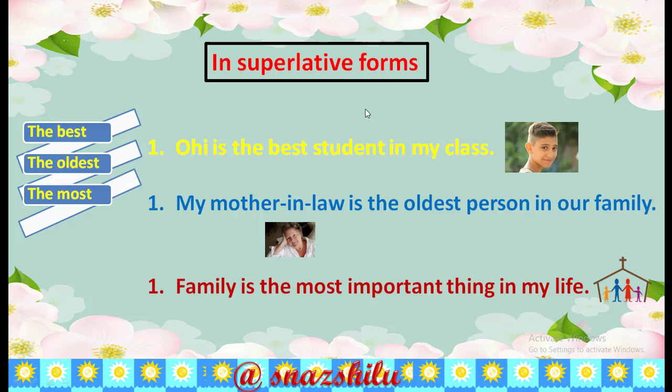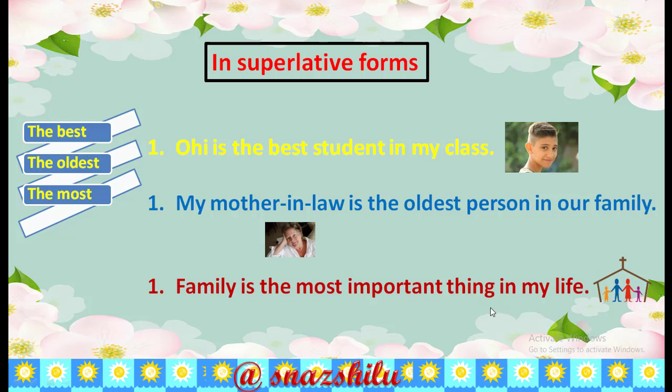The superlative forms, these are the expressions: the best, the oldest, the most. There are so many. Okay. Look at the examples. Ohi is the best student in my class. My mother-in-law is the oldest person in our family. Family is the most important thing in my life.